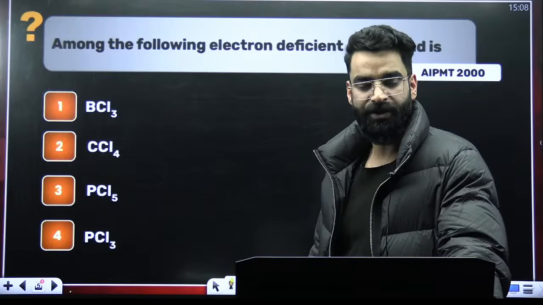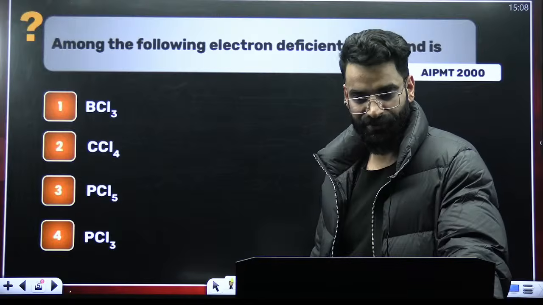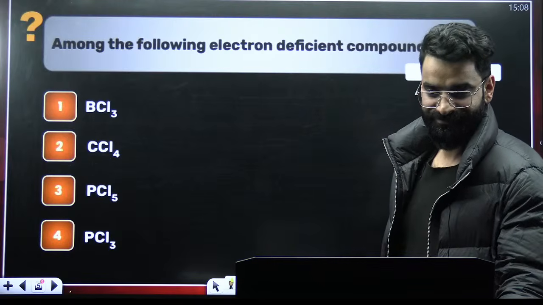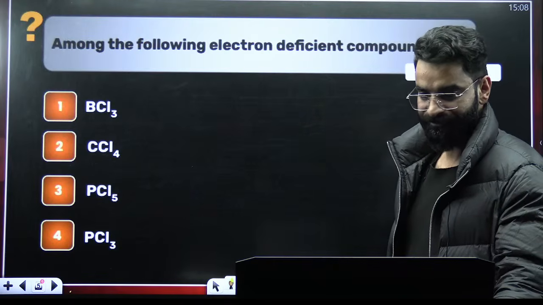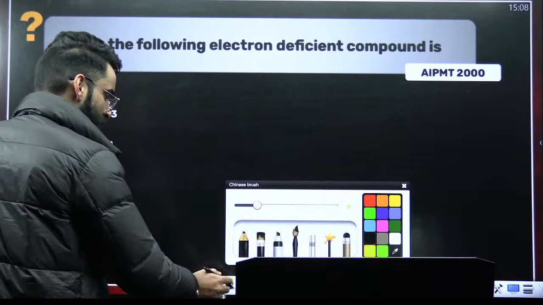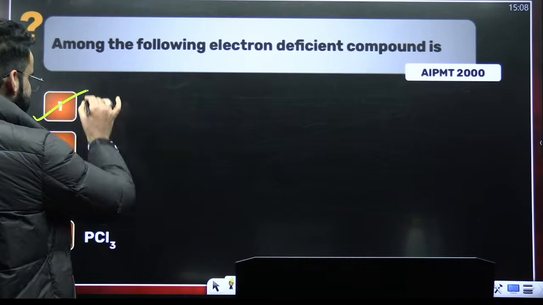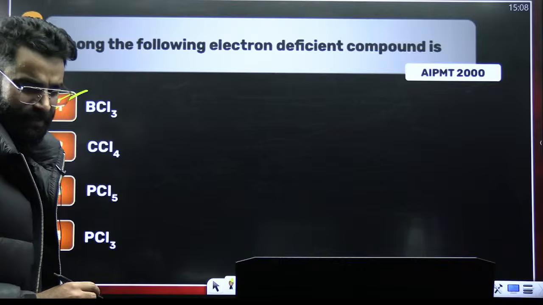A simple and basic question with which I'm starting the session. This is going to be the confidence booster for all of you. Absolutely, my dear students. The electron deficient compound among all of these is going to be BCl3.